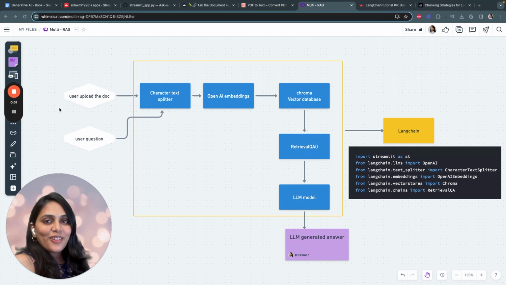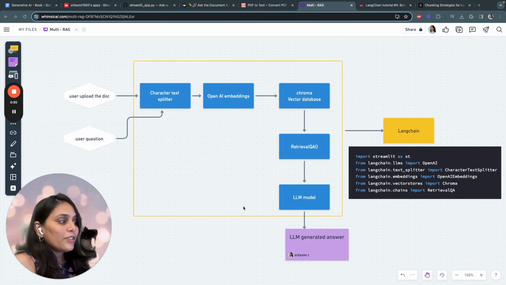So let's quickly try to understand how the application works on a high level and also the tech stack. We'll be using mainly LangChain over here. LangChain is a framework that helps developers create applications using LLMs. It's an open source framework that provides tools and abstractions to improve the accuracy, customization, and relevancy of the information generated by these AI models. And we'll be using Streamlit. Streamlit is an open source Python library which enables developers to create web interfaces within no time. So we'll be using OpenAI as the LLM over here.